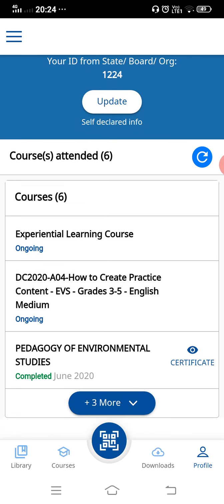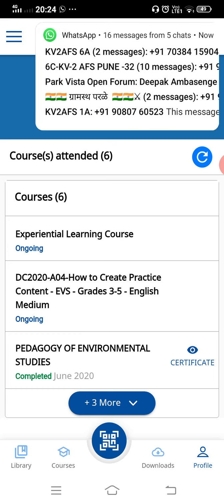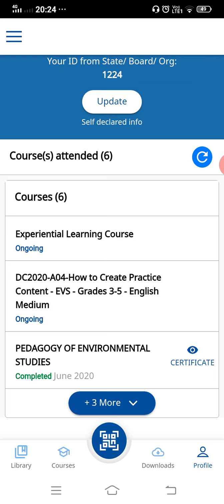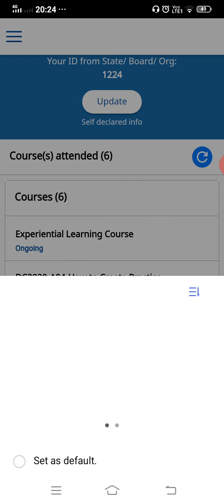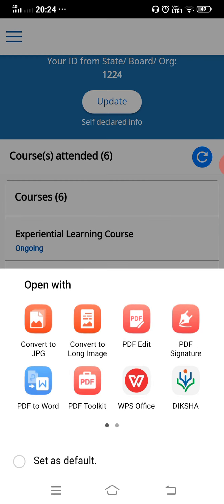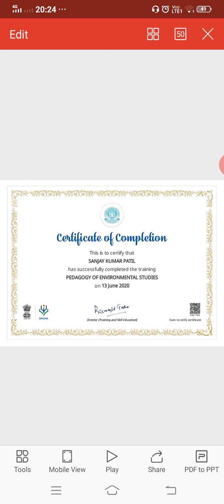Here you can see all the courses, all these 6 courses in which I am enrolled. See this pedagogy of environmental studies. I have completed this course. Similarly, you will get the certificate. See, after completion you can get the certificate. If I click on certificate, my certificate gets downloaded. You can see here. It is downloading. This is the certificate.